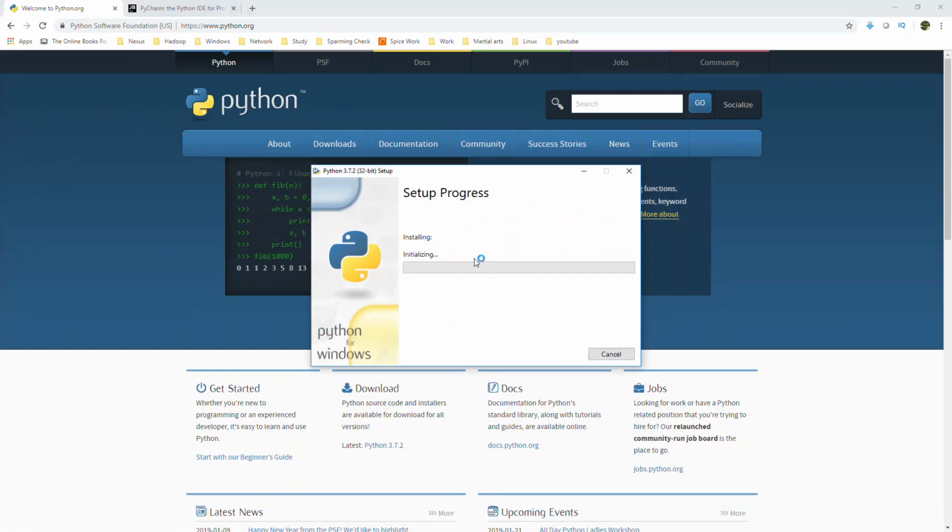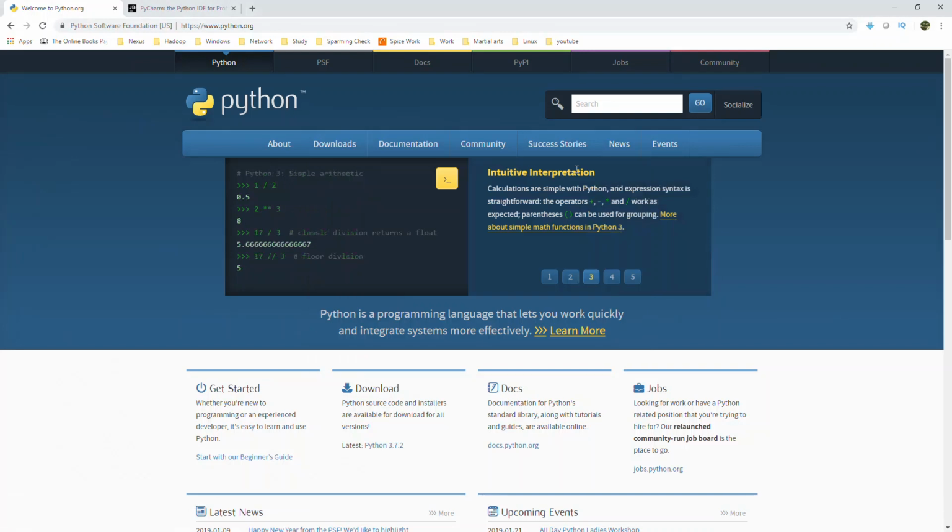So if I click yes, it's going to install, and in my case, it's going to upgrade to the latest version. It's going to take a couple of minutes. Once the installation is done, I'm going to minimize this window.